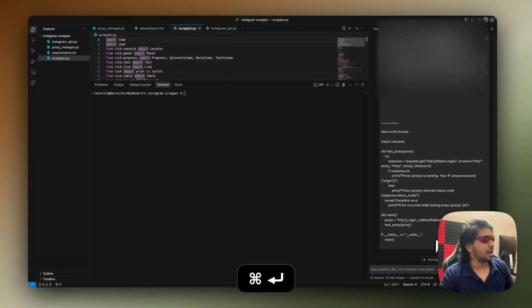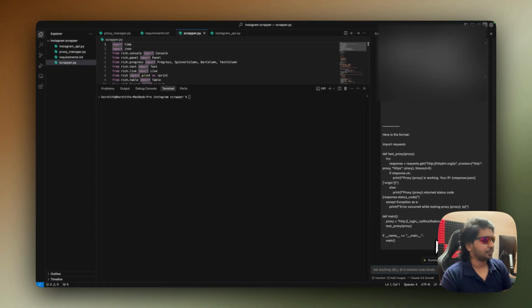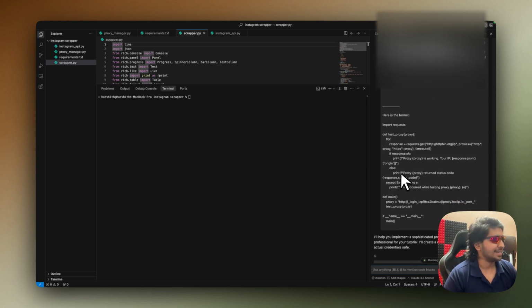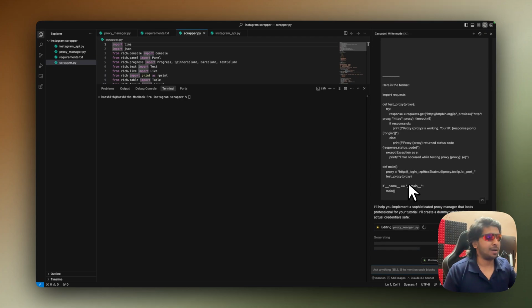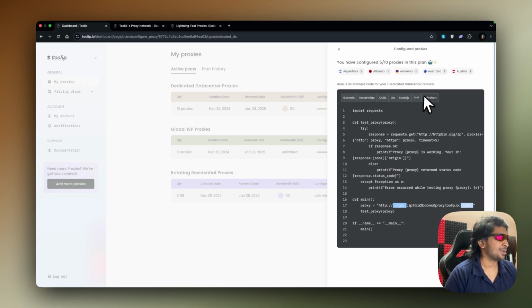Command enter, and now it's just going to add all the proxies. So now as you can see, the Cascade is running, and it's that easy, guys. I really don't have to do it manually. That's the best part about using Cascade and using AI, and all I have to do is just copy this.